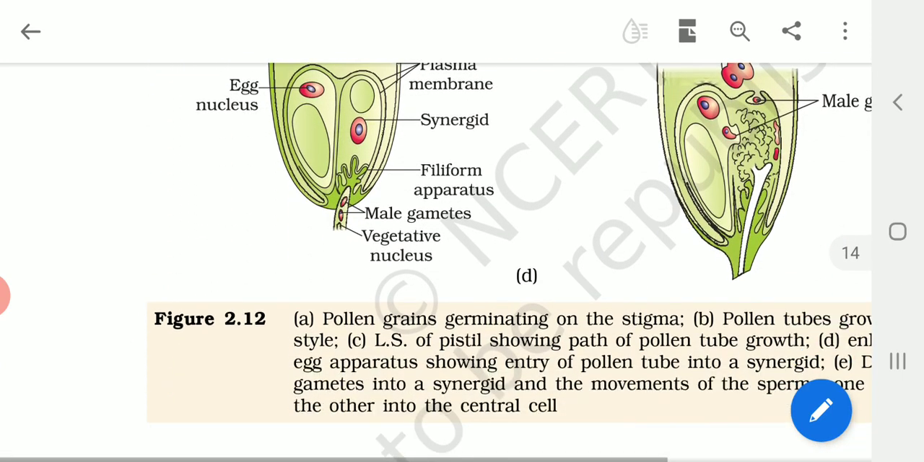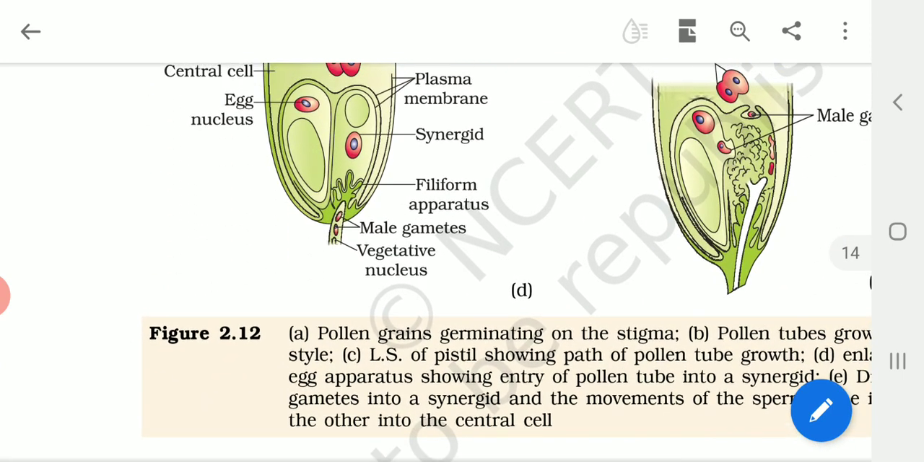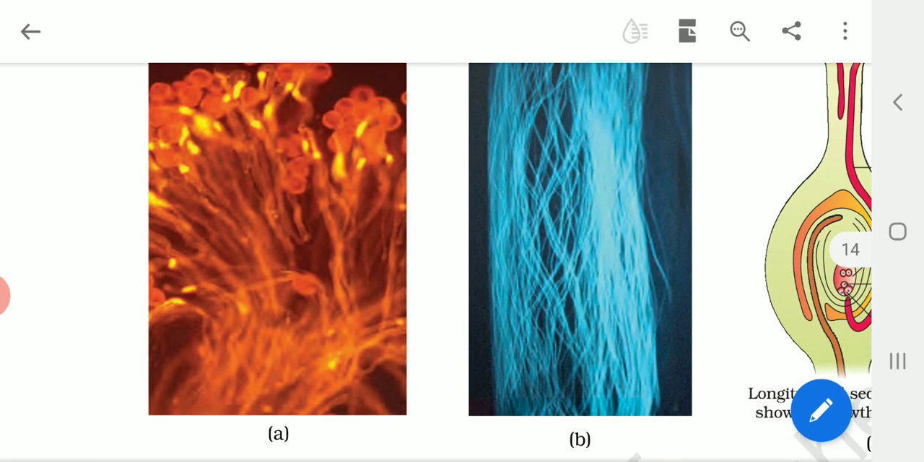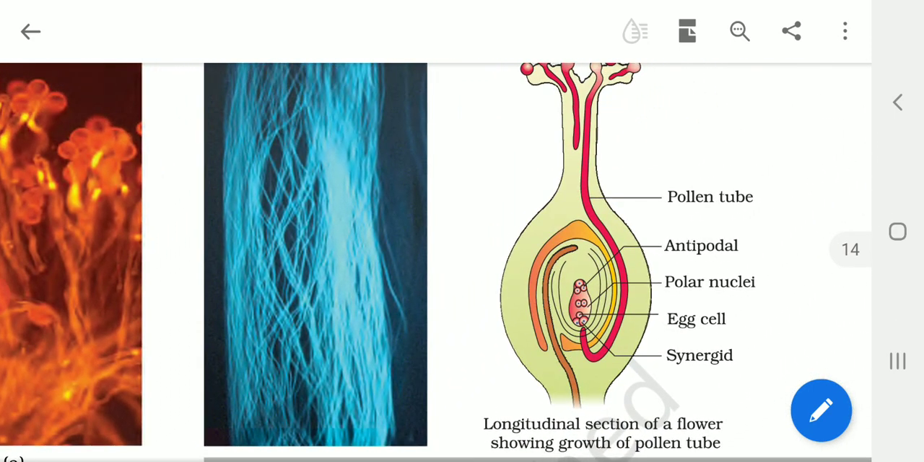Okay, children. Now let us see figure 2.12. We can see the first picture here in diagram A. You can see a lot of pollen grains falling on the stigma, and then we can see long tubes coming out from them. It is called a pollen tube. When the pollen tube comes out from the pollen grain, we say that pollen germination has occurred, right?